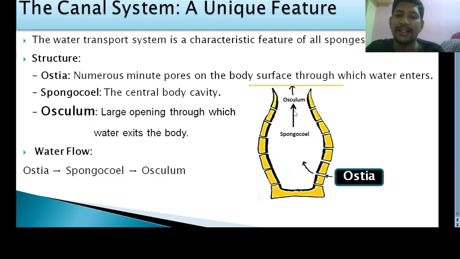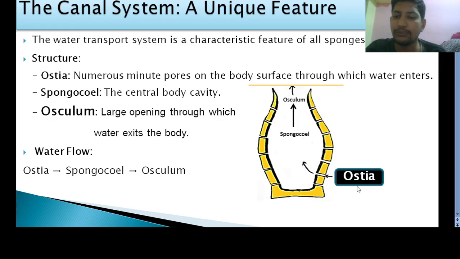Spongocele is the central body cavity of a sponge. And osculum is a large opening through which the water exits the body of the sponge. Okay, so in Kannada I can say ostia ಮೂಲಕ ನೀರು ಒಳಗಡೆ ಬರುತ್ತೆ, osculum ಮೂಲಕ ನೀರು ಹೊರಗಡೆ ಹೋಗುತ್ತೆ.